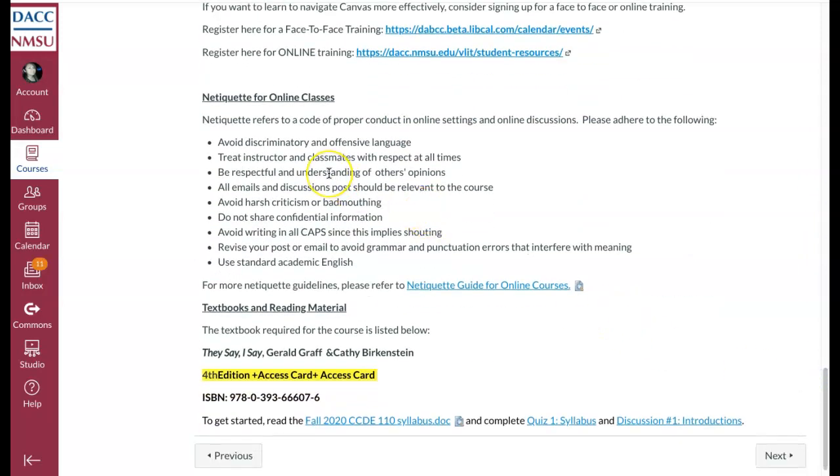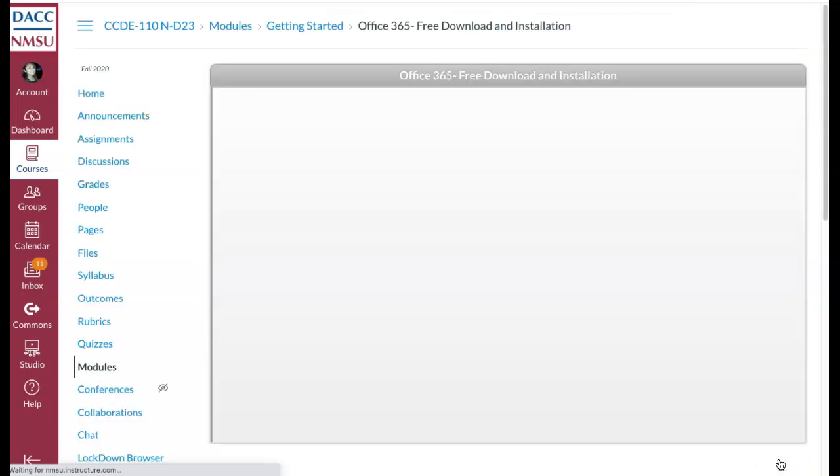I also have Netiquette for online classes. So if you've never taken an online class, there's certain things that you have to adhere by whenever you are typing discussions or communicating with your classmates. And basically what that means, like for example, avoid all caps because this implies shouting. Also avoid slang. You have to make sure you use academic English, things like that. And then of course I have the information for the textbook over here. And I tell you what you need to do to get started.